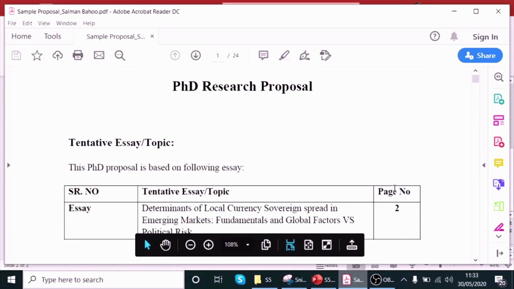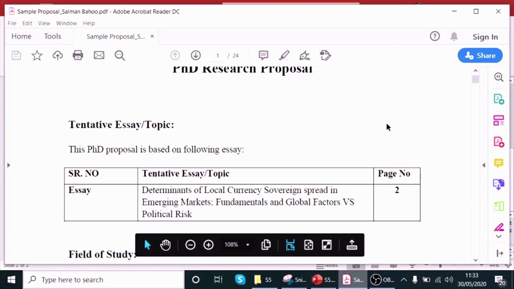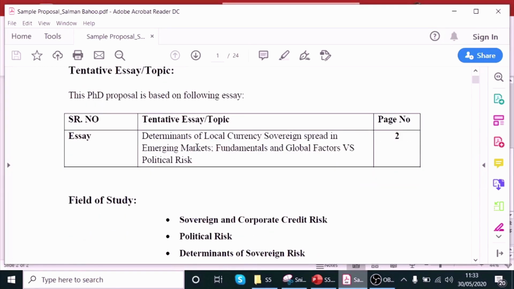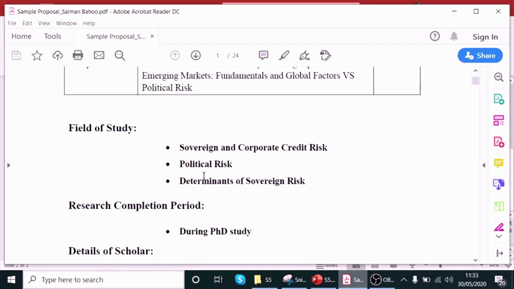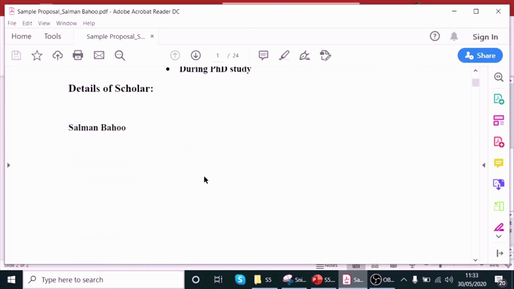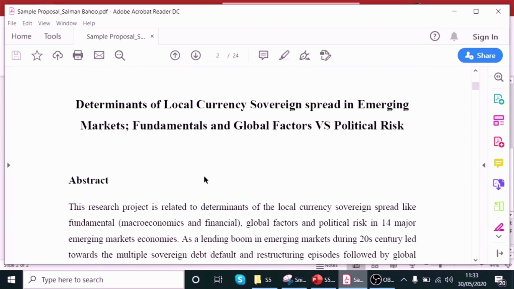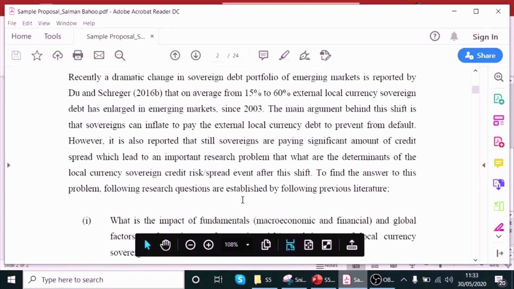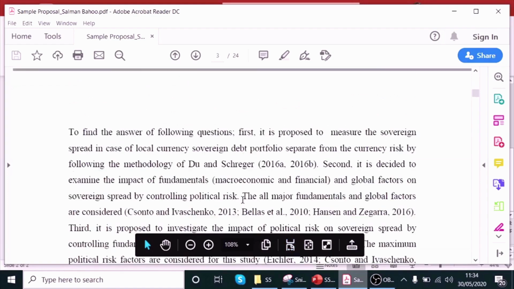This is my proposal for my PhD admission, and the topic of the proposal is the determinants of the local currency's sovereign spread in emerging markets: fundamental and global factors versus political factors. So this is my topic. Ultimately your topic will be very different, and I explain here my field of study. I will complete this during the PhD scholarship. The important thing is that if you see in this proposal, it contains an abstract, just like a normal research paper.